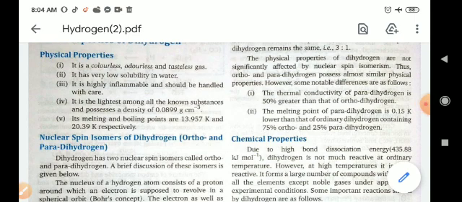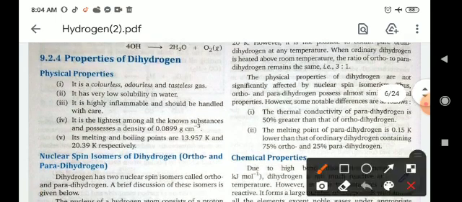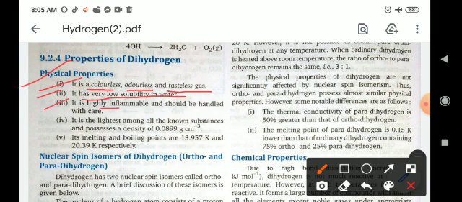In this part we will discuss the properties of hydrogen. Firstly, physical properties. Hydrogen is a colorless, odorless and tasteless gas. It has very low solubility in water. It is highly inflammable and should be handled with great care.